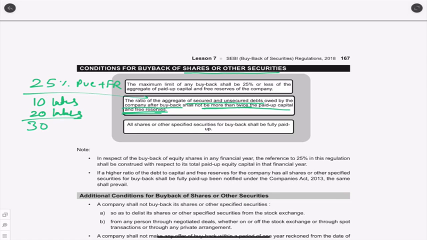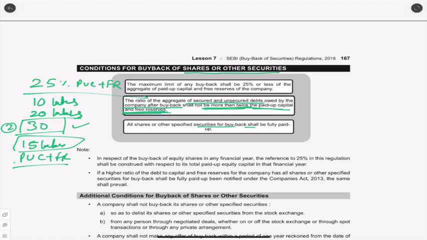Let's say paid up capital plus free reserves is 15 lakhs. The ratio of the aggregate secured and unsecured debts, how much is it? 30 lakhs. It shall not be more than twice the paid up share capital and free reserves. It should not be more than 2 times. So it is exactly 2 times in my example, 15 into 2, 30 lakhs. So this is okay. If our secured and unsecured debts are more than twice the paid up share capital and free reserves, then it is not allowed. This is a condition for buyback.